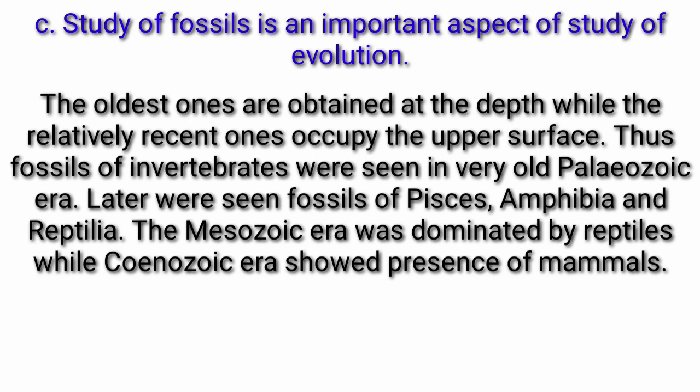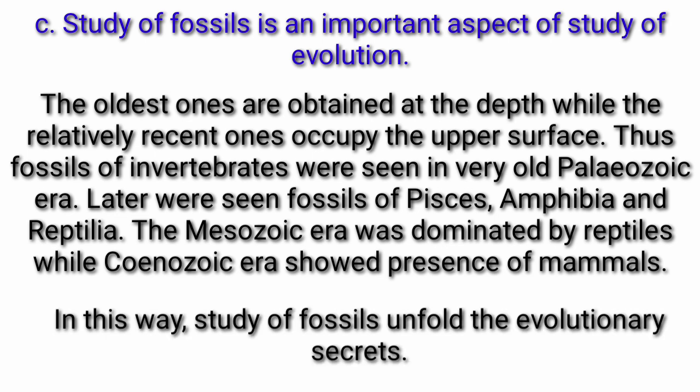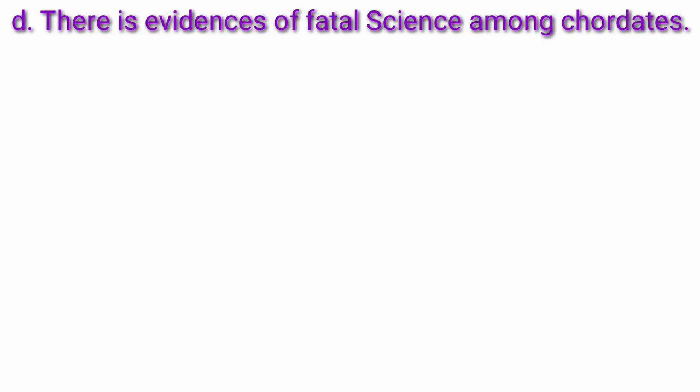Thus, fossils of invertebrates were seen in very old Paleozoic era. Later were seen fossils of pisces, amphibia and reptilia. The Mesozoic era was dominated by reptiles, while Caenozoic era showed presence of mammals. In this way, study of fossils unfolds the evolutionary secrets.